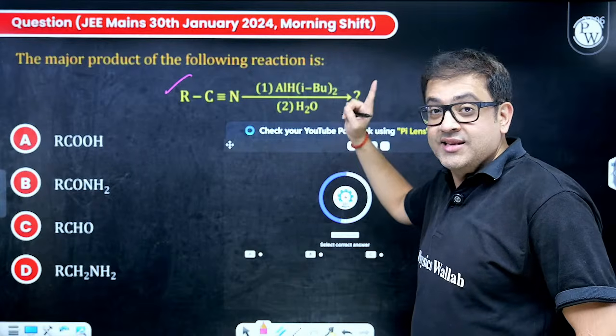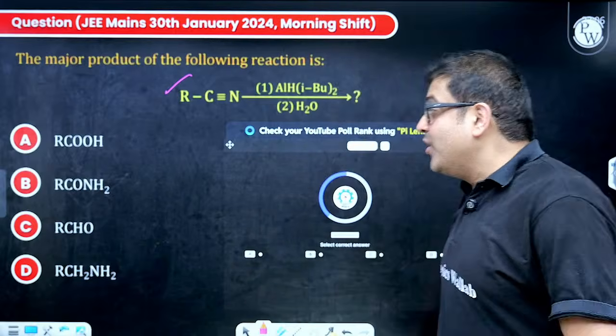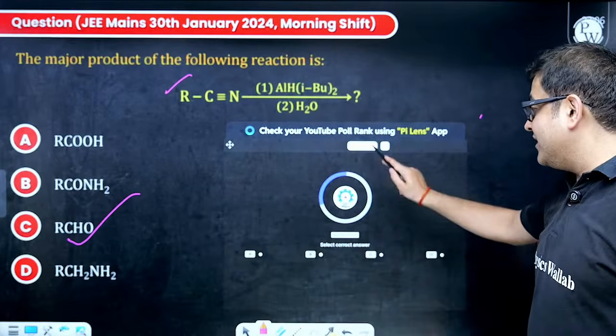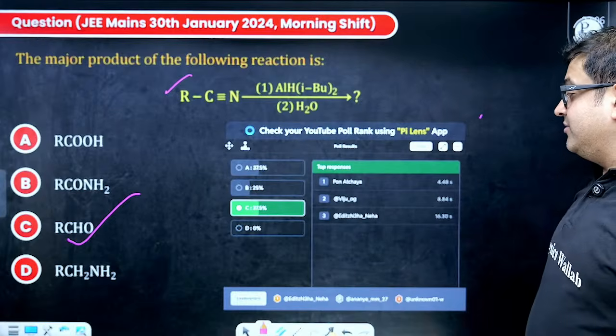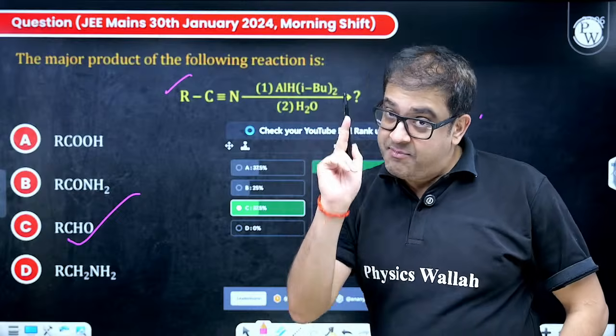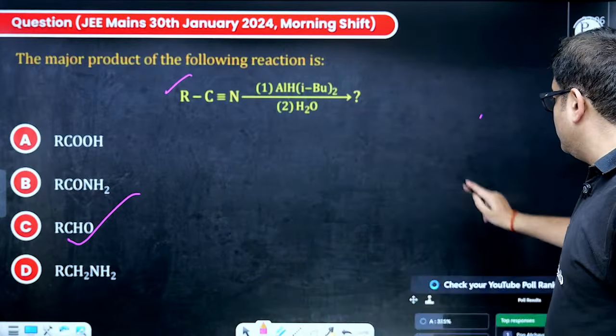Post hydrolysis, it converts ester and also nitrile to the corresponding aldehyde. So sir, aldehyde is our answer. You can stop the poll, sir. We know NCERT, sir. Only 37% know NCERT, so bad. That's why I'm making you revise NCERT also. Moving to the next question.